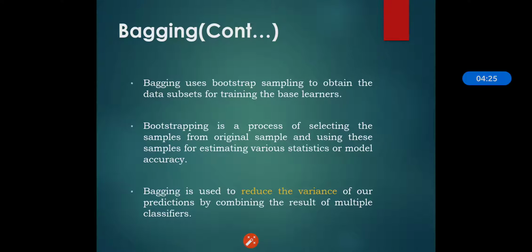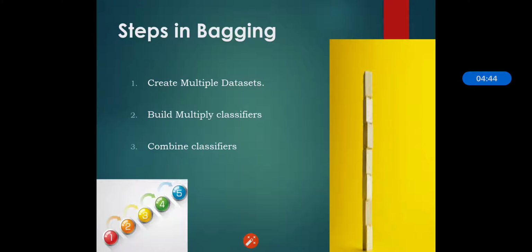Taking smaller samples from the training data will give greater instability, but taking samples that are too small will result in useless models. That's why we should take moderate samples for bagging. So this is the basic idea about bagging.